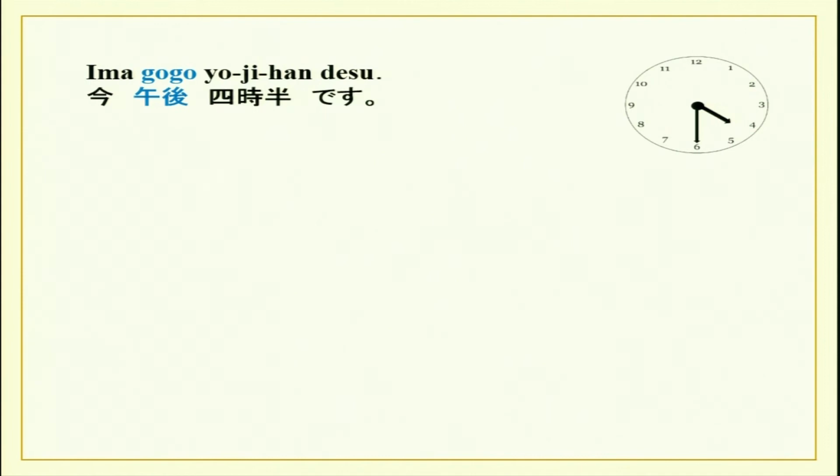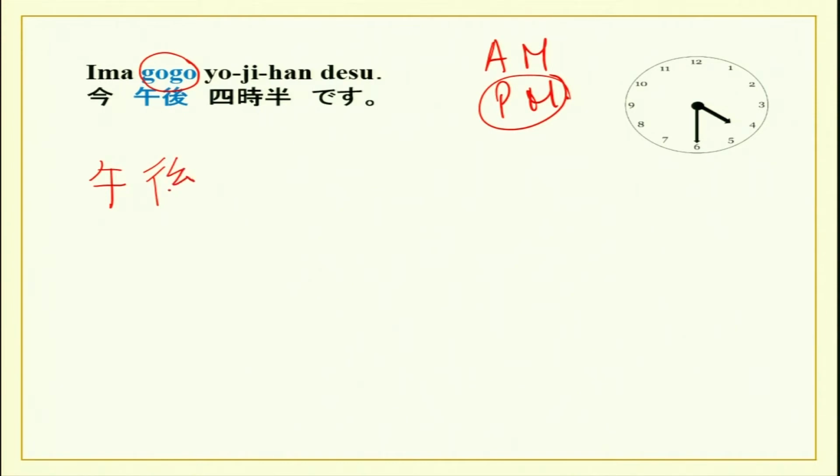Now, how will you tell AM and PM? So, gogo is PM and the kanji for gogo is like this, 1, 2, 3, and then 1, 2, 3. So, go means noon, and this means ato or later. So, after noon is PM.